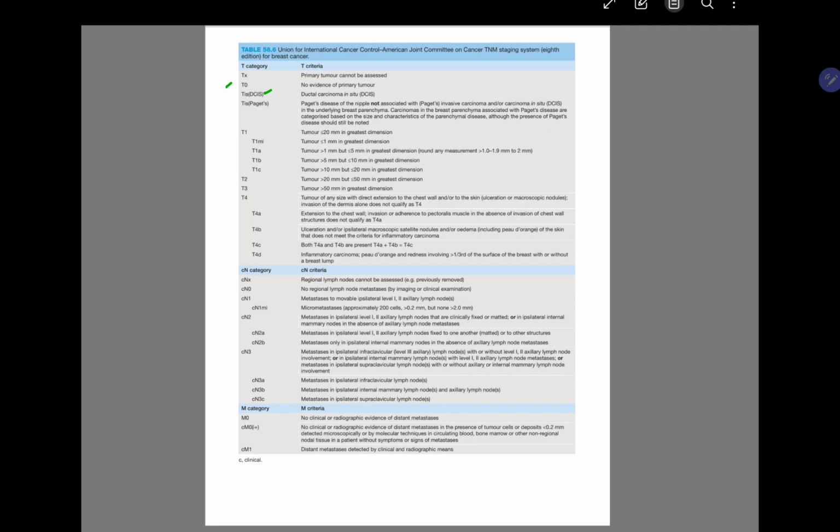T1 is tumor less than or equal to 20 mm in greatest dimension. So T1mi is less than 1 mm. T1a is more than 1 mm to less than or equal to 5 mm. T1b is more than 5 mm, less than or equal to 10 mm. T1c is more than 10 mm but less than or equal to 20 mm in greatest dimension.